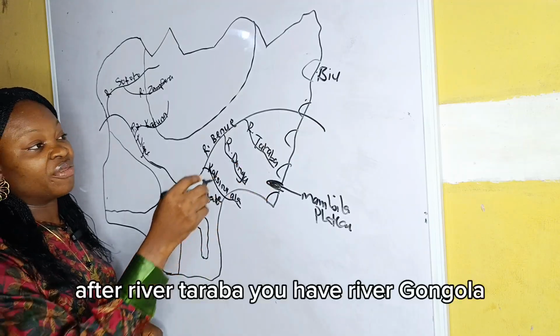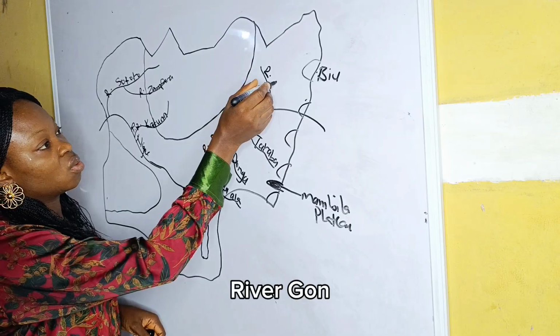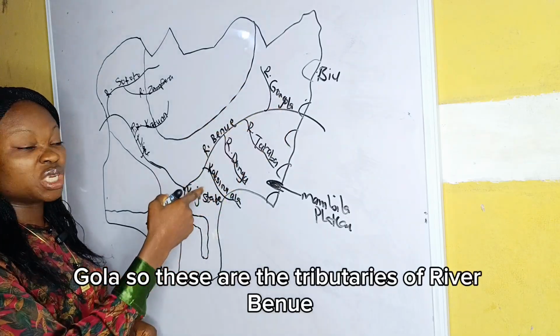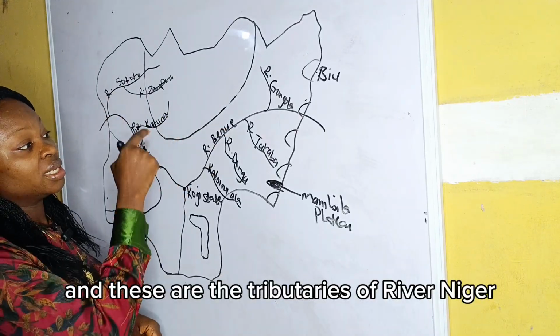After River Taraba, you have River Gongola. So these are the tributaries of River Benue, and these are the tributaries of River Niger.